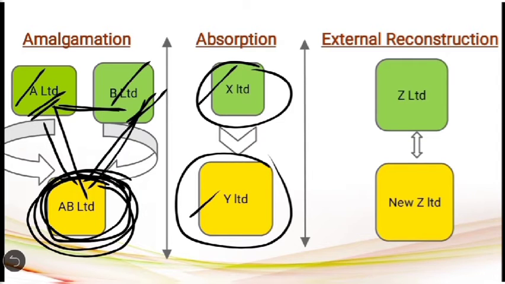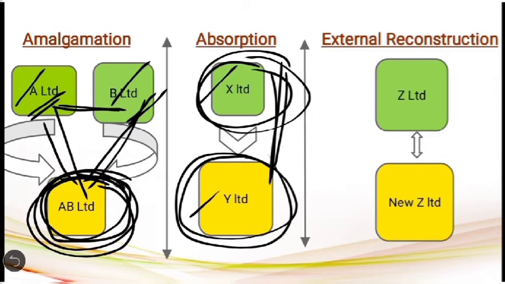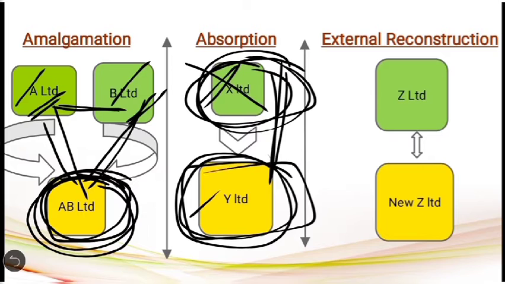Okay. So now this big company is absorbing or taking over the business of X Limited. So in the process of absorption, the smaller company which is being absorbed by the bigger company is going to be liquidated. So X Limited is going to be liquidated and its business will be sold to the existing company called Y Limited. So that is the meaning of absorption. So here there is no formation of a new company, but one existing company is taking over the business of another existing company. So there will be one selling company and one purchasing company. In the previous case, that is amalgamation, there will be two selling companies and one purchasing company.